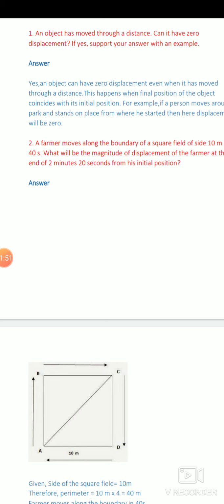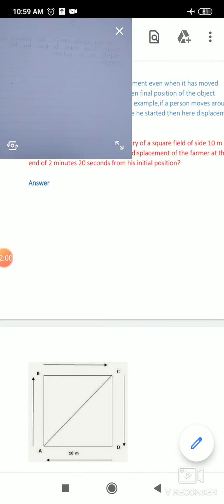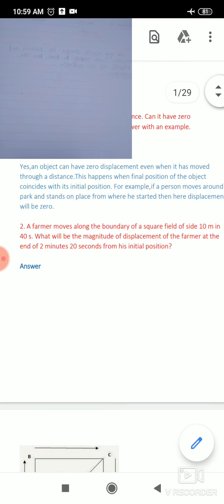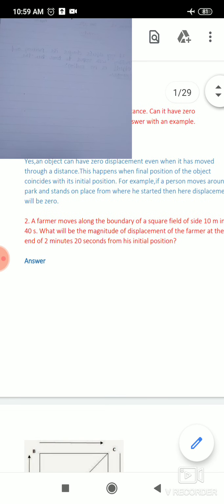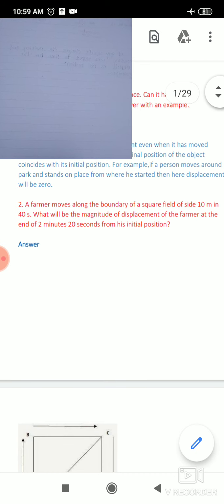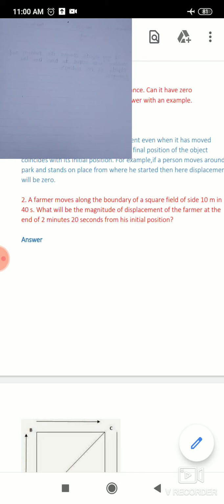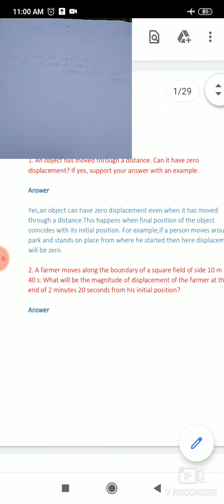Next question: a farmer moves along the boundary of a square field of side 10 meter in 40 seconds. What will be the magnitude of displacement of the farmer at the end of 2 minutes 20 seconds from his initial position?